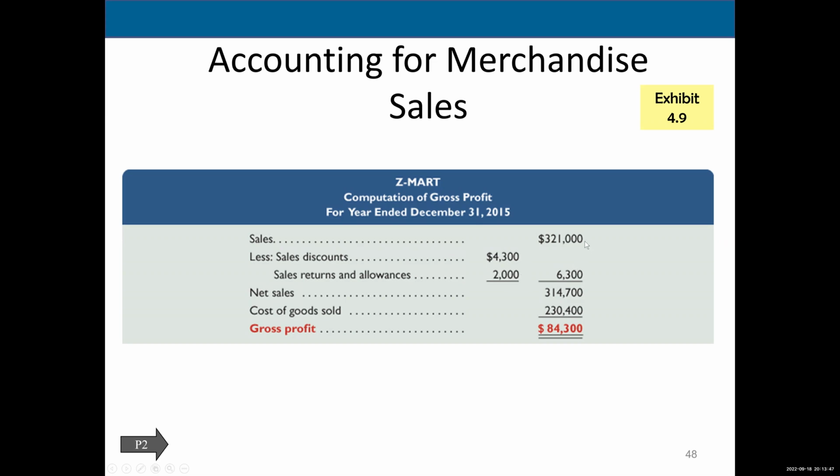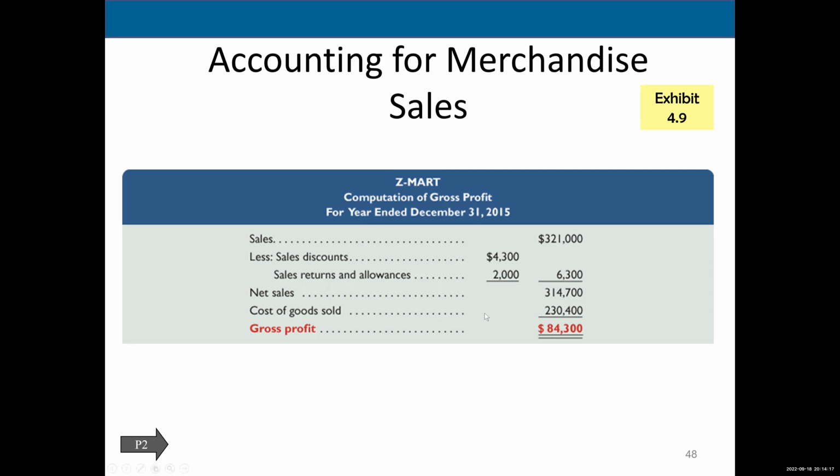Okay, so now you've got sales less the contra accounts, sales discounts and sales returns and allowances, which together equal $6,300. Now we have our net sales of $314,700. Next, to get to gross profit, we take net sales minus cost of goods sold. Okay, so that's kind of the overall picture here.